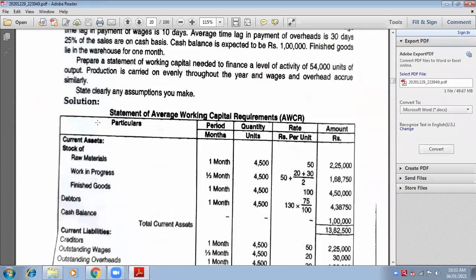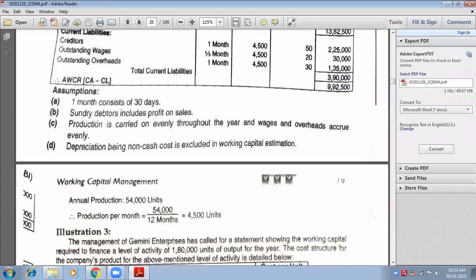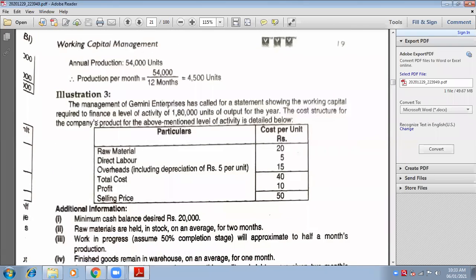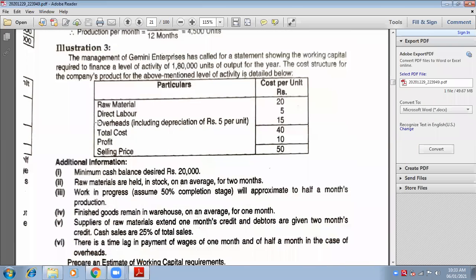Wait, I will tell you which question we are going to solve. See, the management of Gemini Enterprise has called for a statement showing the working capital required to finance a level of activity of 1,80,000 units output for the year. That means 1,80,000 is my level of activity, production activity.